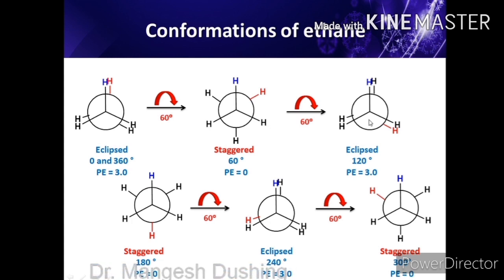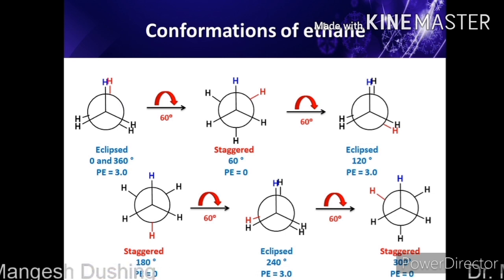So drawing the structures is very simple. You just have to keep one carbon as it is and rotate the other carbon by 60 degrees and 60 degrees. Keep in mind, whichever carbon is kept stable must stay stable until the end, and you keep rotating the other carbon atom by 60 degrees each time.